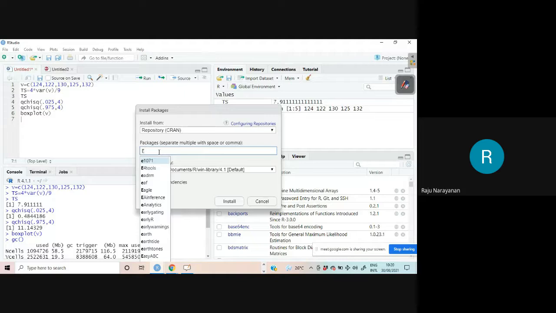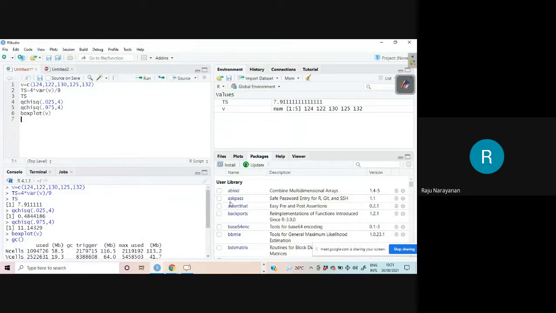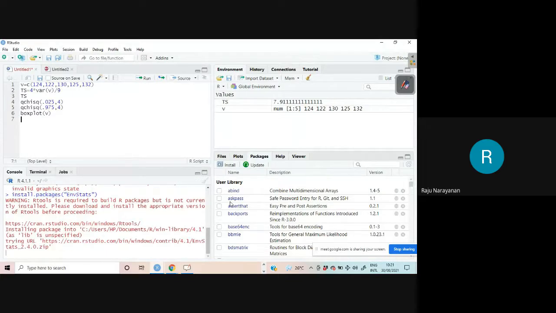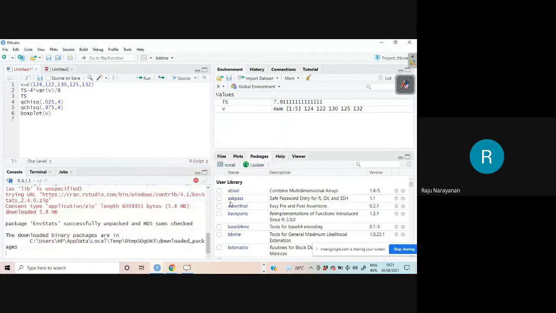ENVSTAS. So many packages are available for the same purpose. ENVS, that's what I told you. When we type three or four characters, it will automatically come. Then you click here. You need to select a CRAN mirror or something like that. Don't worry about the warnings.